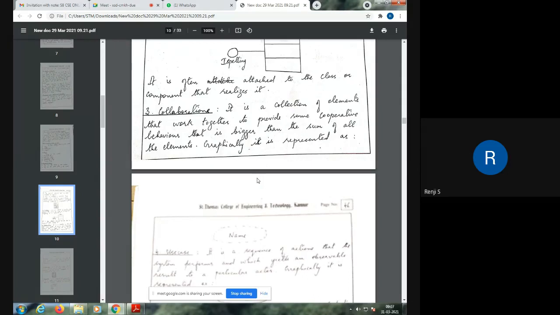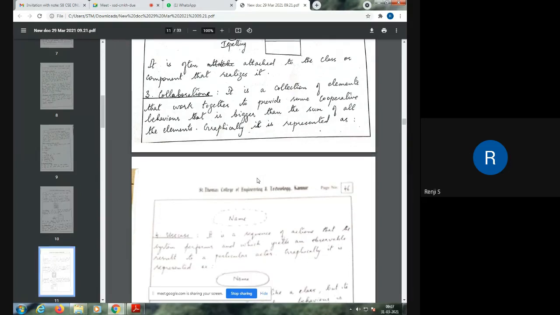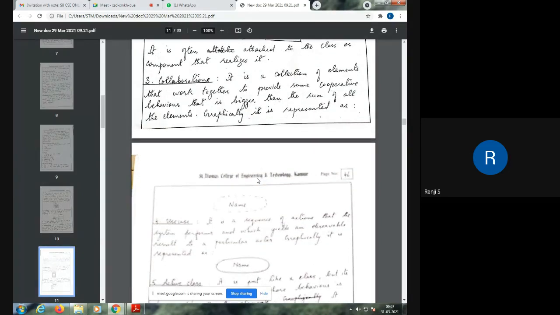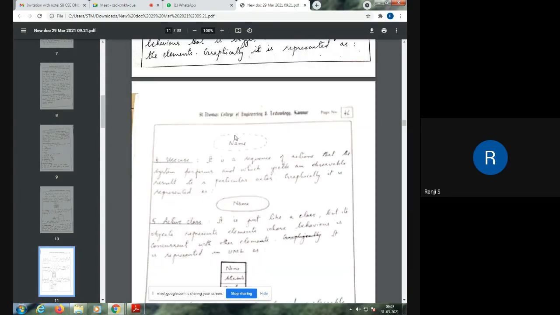Then collaboration is a collection of elements that work together to provide a cooperative behavior. That is, finally, the end result will be a single output, but to achieve that output, you need a collection of elements. To show the collection of elements, we use the collaboration notation in UML, and collaboration is defined as an ellipse with dashed lines with the name of the collaboration inside.